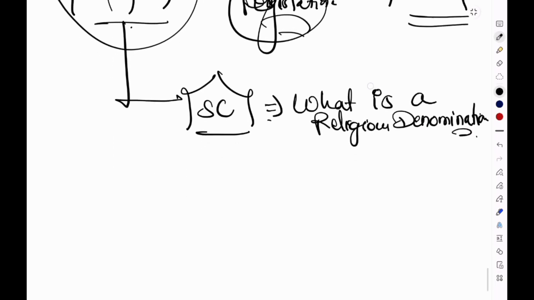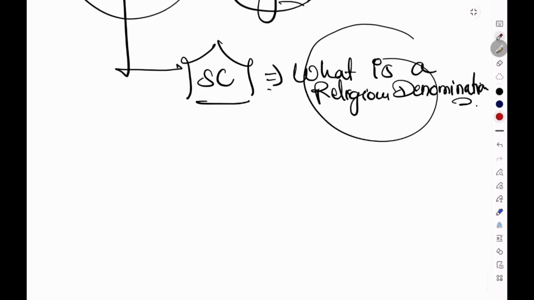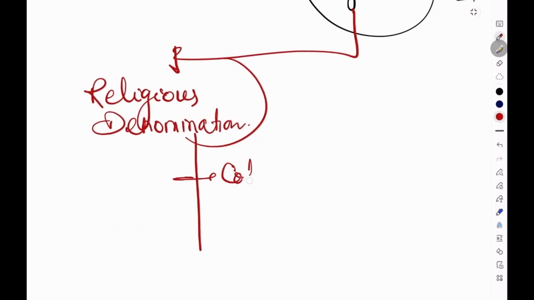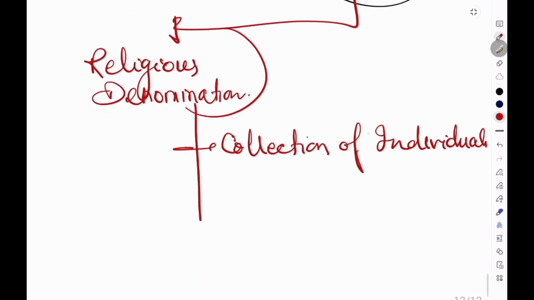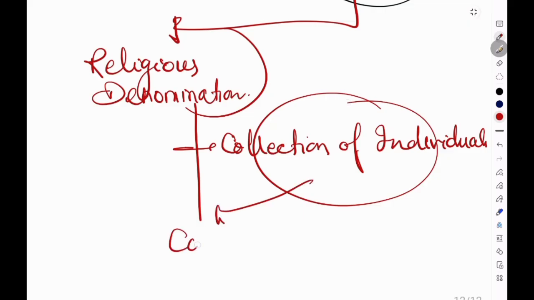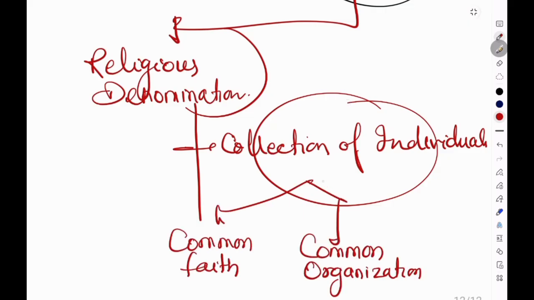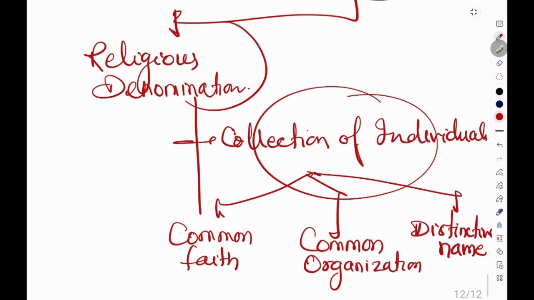Here the Supreme Court says that a religious denomination is a collection of individuals who have a common faith, follow a common organization, and are designated by a distinctive name. This becomes the famous constitutional test.